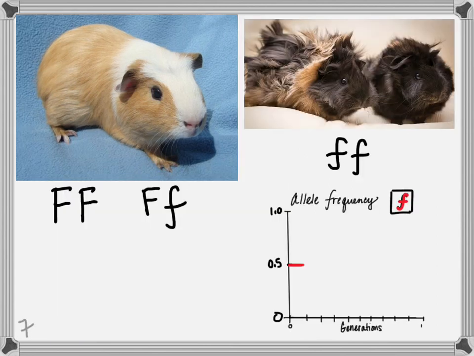If we assume that our population started off with an even mix of genotypes, which actually gives us more straight-furred guinea pigs, the dominant phenotype, which we often expect to see more of, we would see an allele frequency of 50% for the recessive allele. And here it is on our chart. If only or mostly little f guinea pigs are being killed, we would expect to see a decline in the frequency of the little f allele.